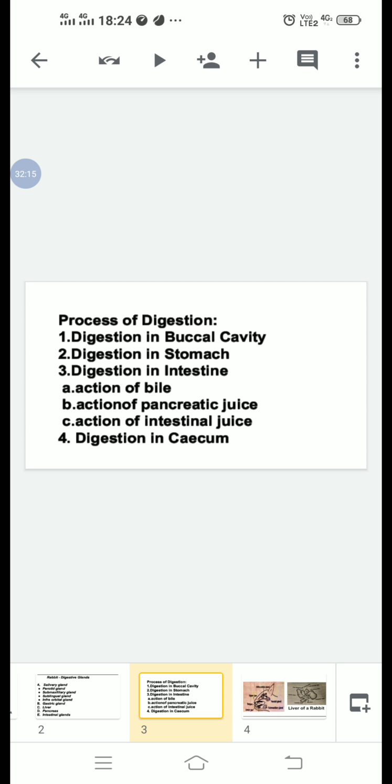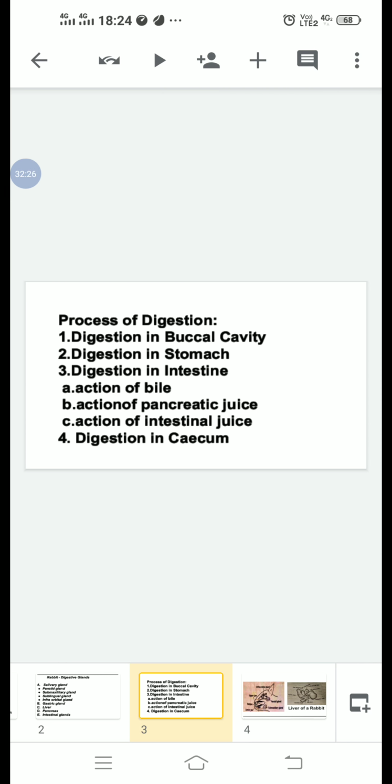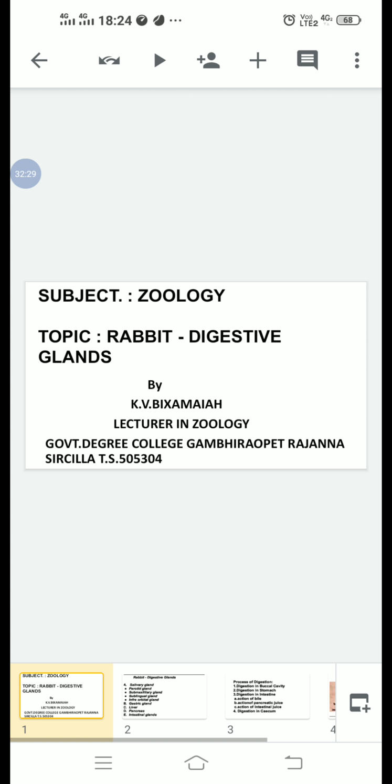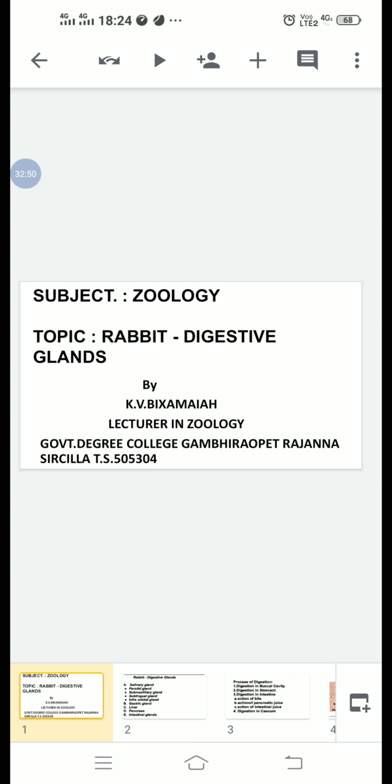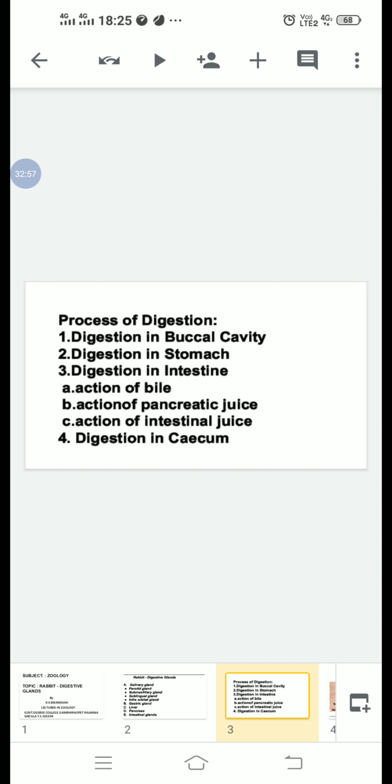This is the digestive system. Okay, this is the rabbit digestive glands and digestion process. Okay, thank you.